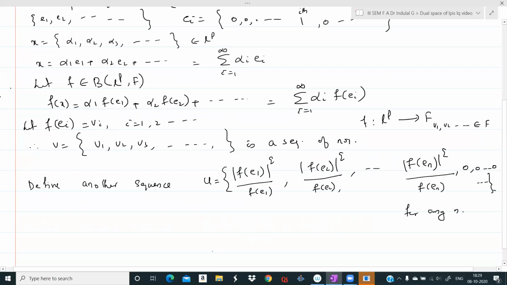So what is this U? U is equal to the sequence: modulus of v1 raised to q by v1, modulus of v2 raised to q by v2, ഇവിടെ modulus ഇല്ല, v1 മാത്രം. Modulus of v2 raised to q by v2, modulus of v3 raised to q by v3, etc. Modulus of vn raised to q by vn, 0, etc.